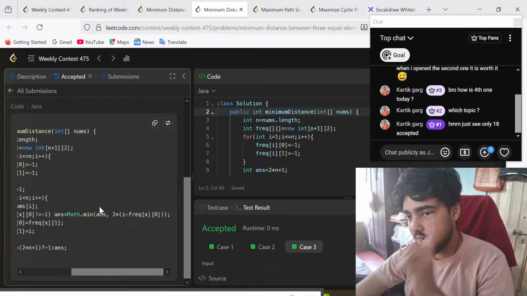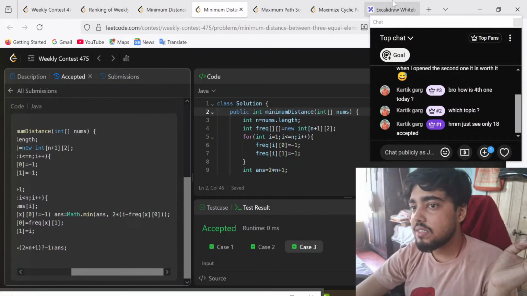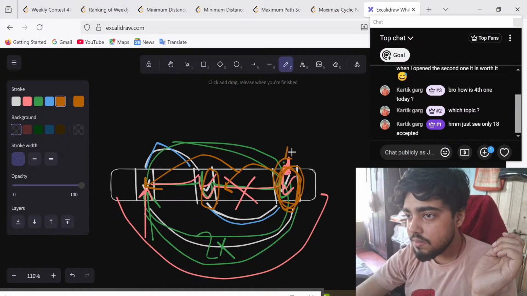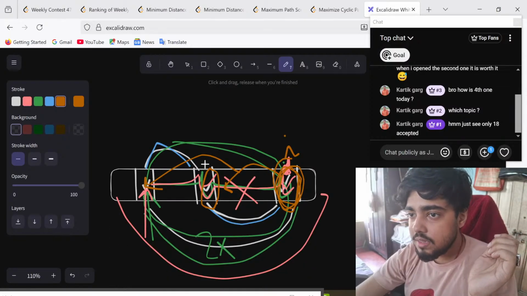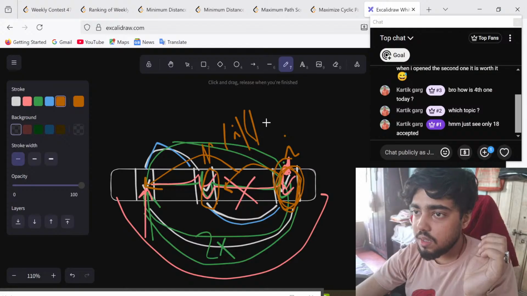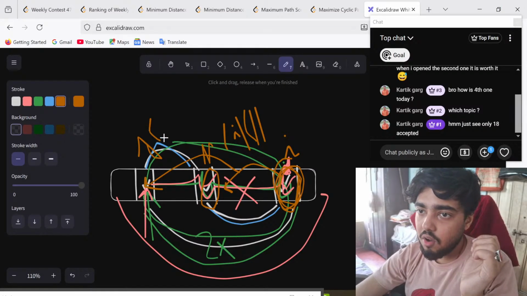Here i is the current element, and let's say i is this element. Then this is frequency of i of 1, and this is frequency of i of 0.